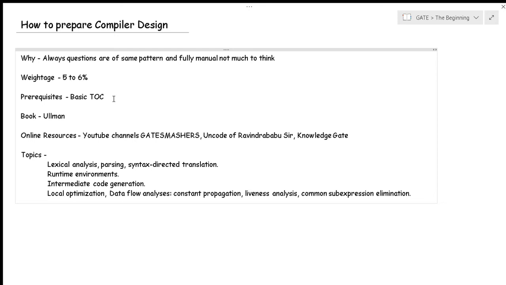Most of the time, if the question is theoretical, it will be pretty easy, and if you have read those concepts from Ullman, you will be in a good position to answer them. So my recommendation is just read those subtopics which are in the GATE syllabus from Ullman.